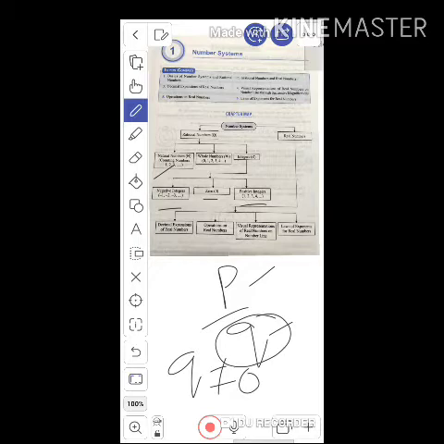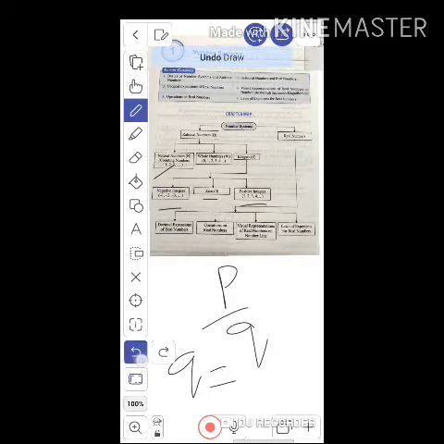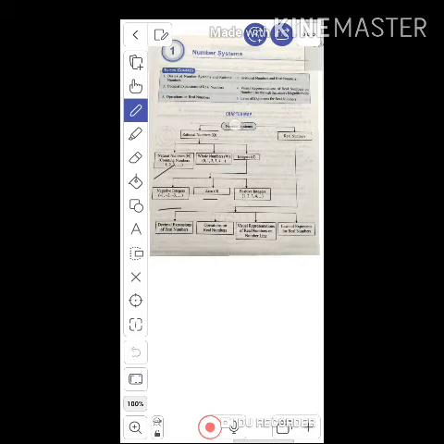So students, can we represent rational numbers on the number line? Yes, we can. As a whole, I can show you how we can represent all these types of numbers together.